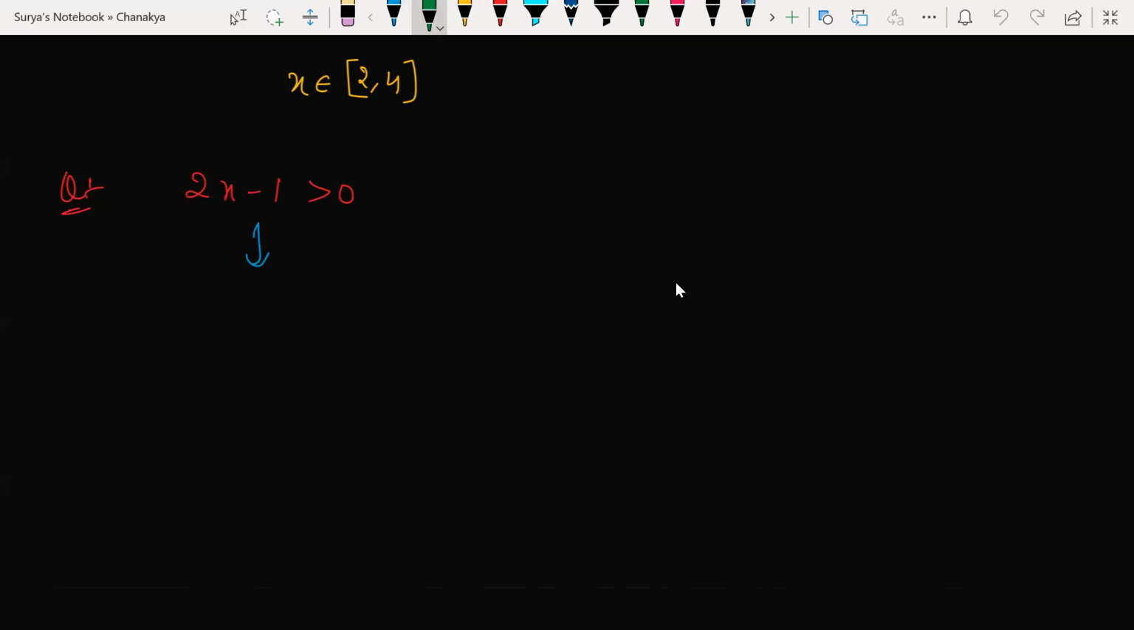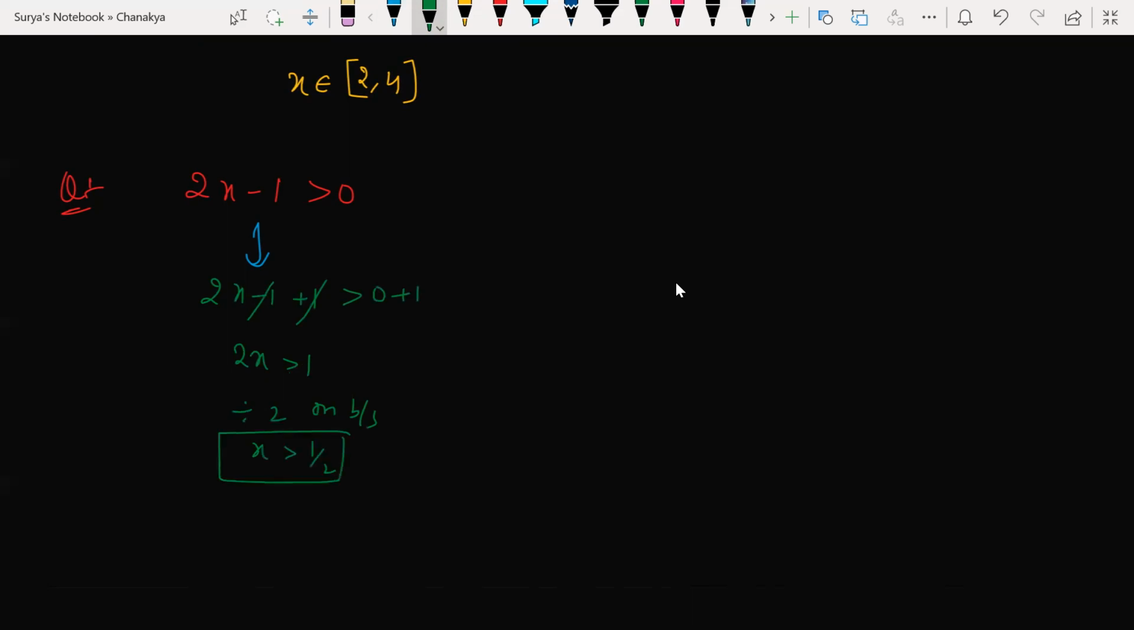How can I simplify? I need the x value, right? Look at this. 2x minus 1, adding 1 on both sides, so this will get cancelled. 2x greater than 1. So dividing by 2 on both sides, x greater than 1 by 2.